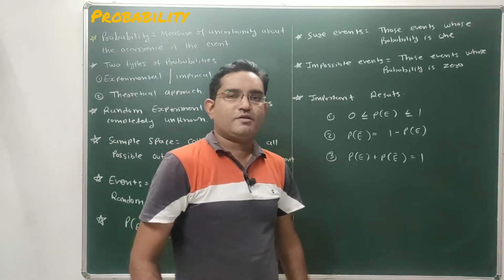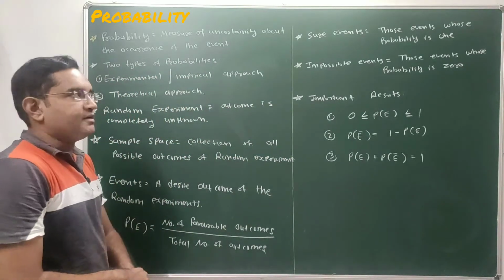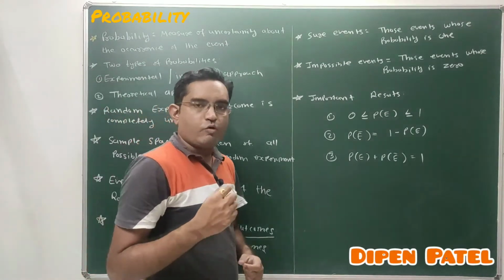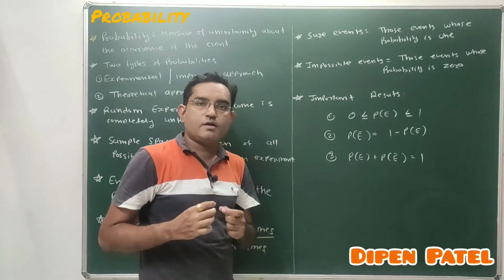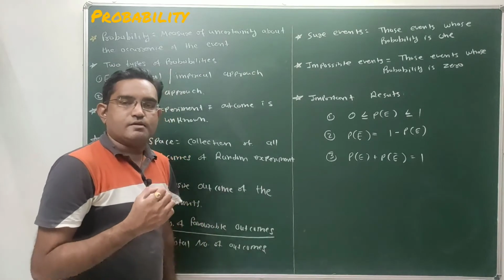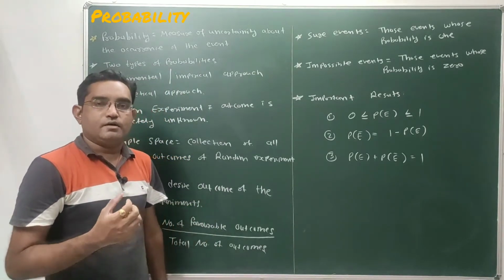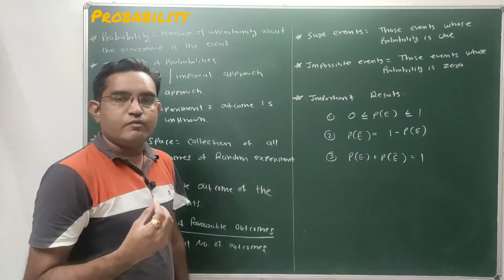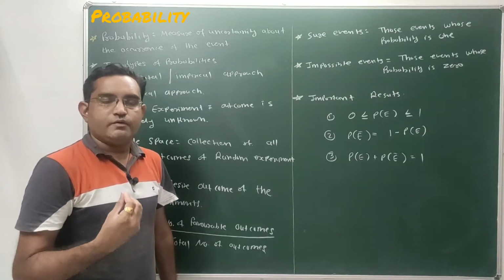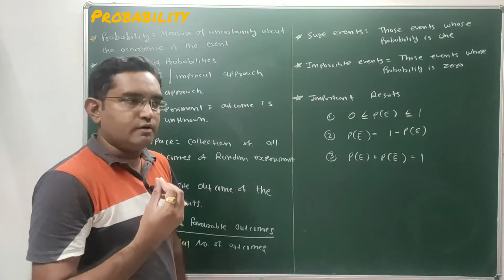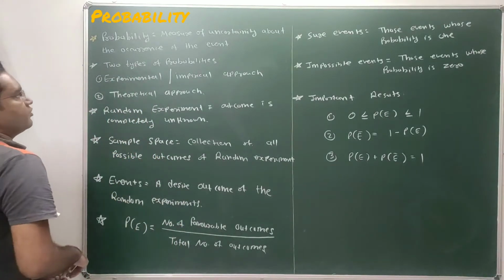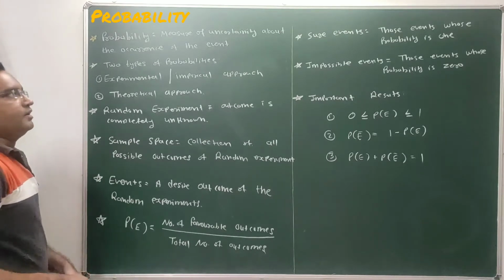In this video we are going to discuss the important concept of 9th as well as 10th standard, that is probability. So what is probability? Probability is nothing but the measure of uncertainty of occurrence of any event. Uncertainty of what? Uncertainty of occurrence of any event, whether the event will occur or not. If you want to measure that uncertainty, we will use probability. So probability is the measure of uncertainty about the occurrence of any event.